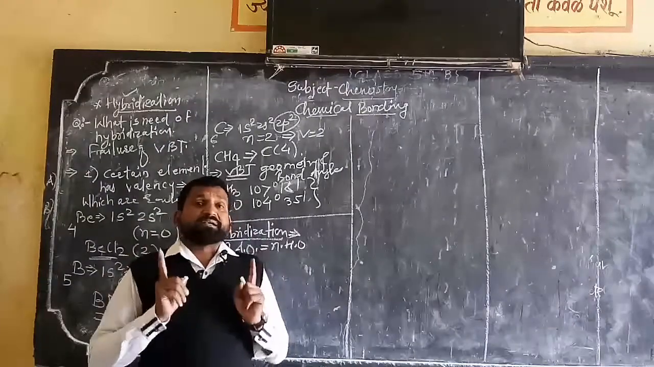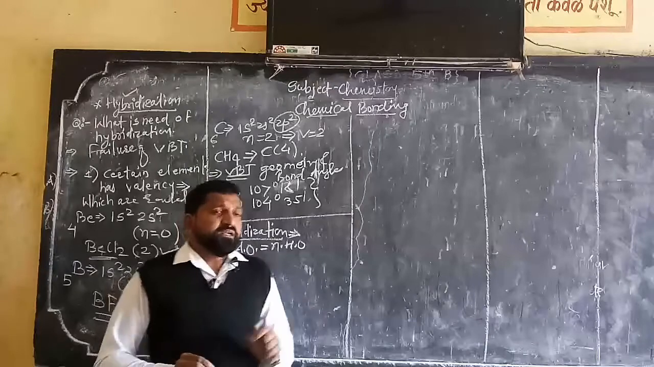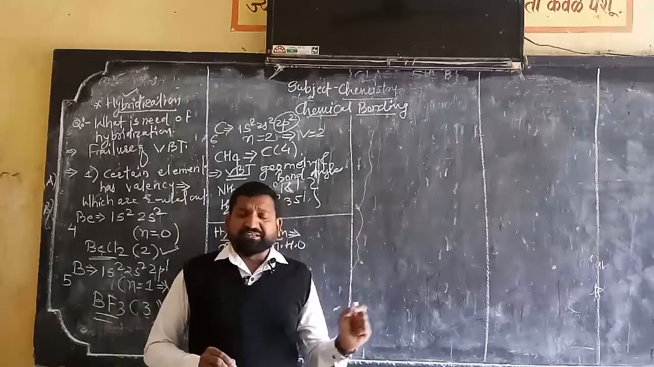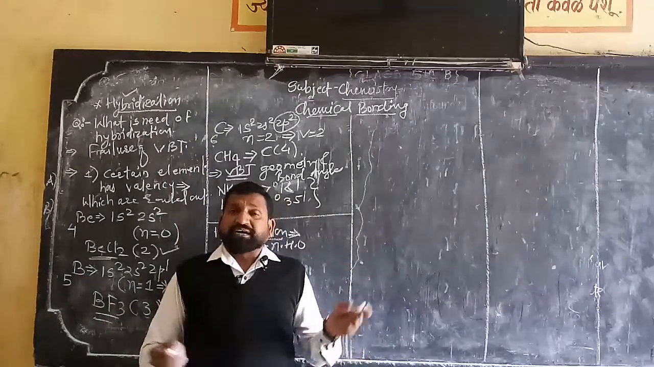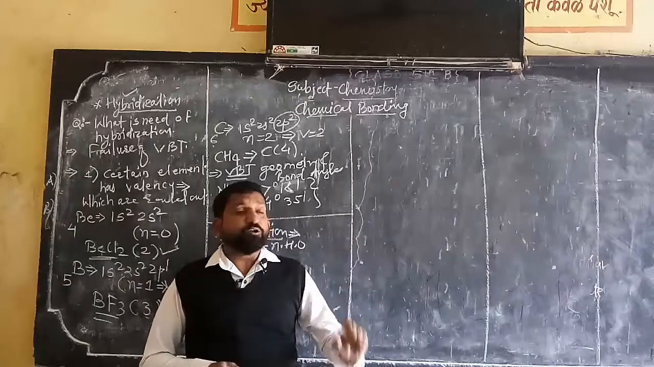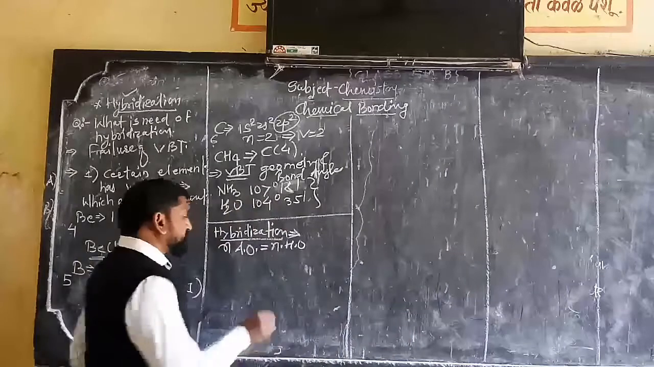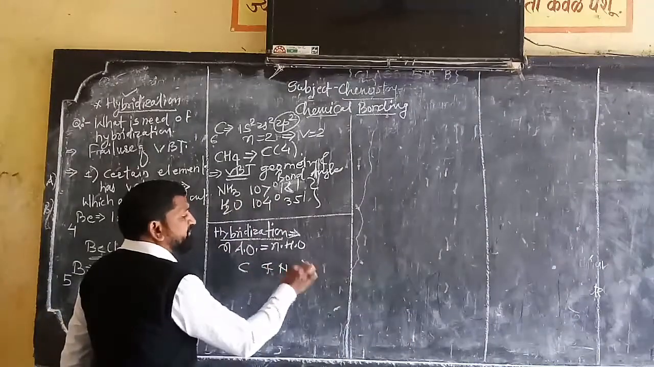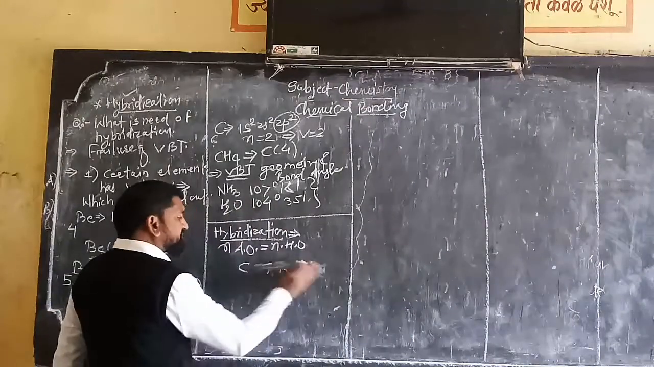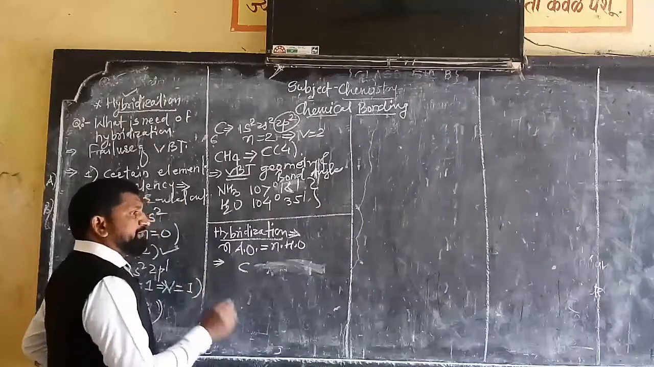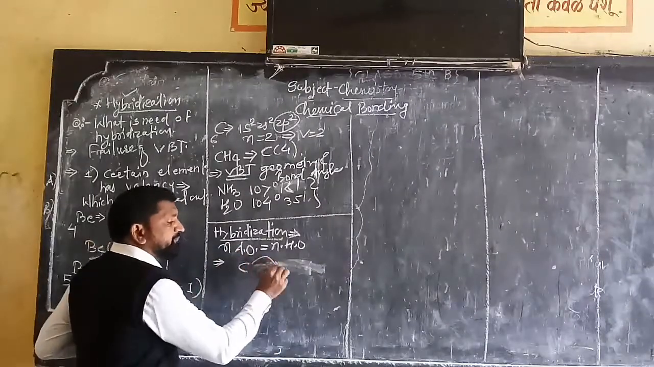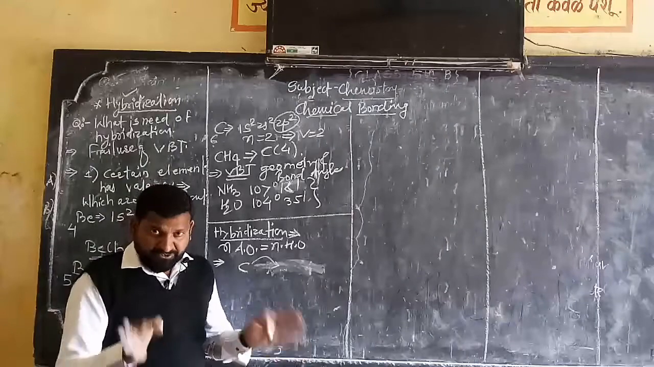Which atomic orbitals can take part in hybridization? Atomic orbitals of the same element. For example, for a carbon atom, we can hybridize atomic orbitals of only carbon. The atomic orbitals of carbon and nitrogen cannot be hybridized. Therefore, the first condition is that atomic orbitals of the same element can undergo hybridization together.